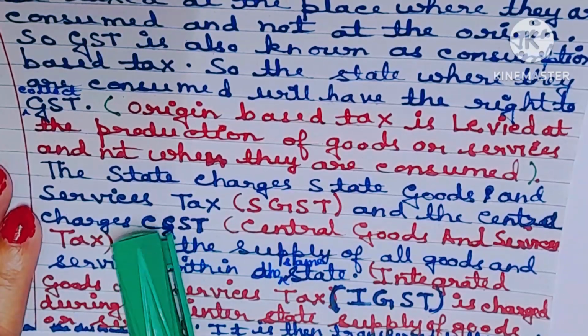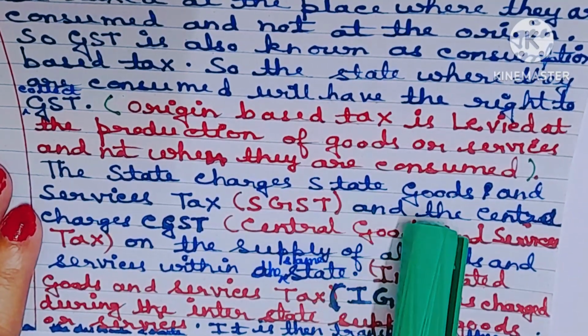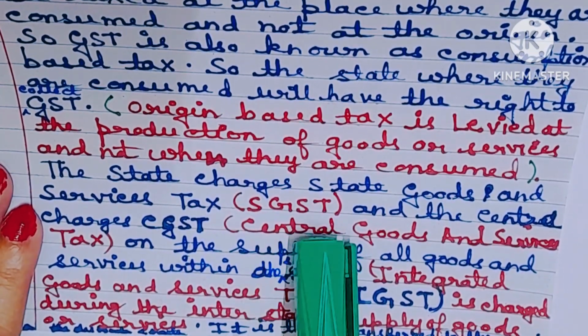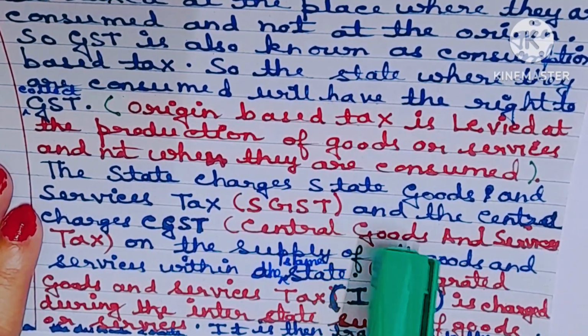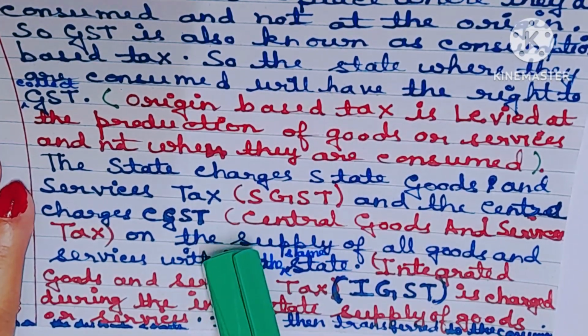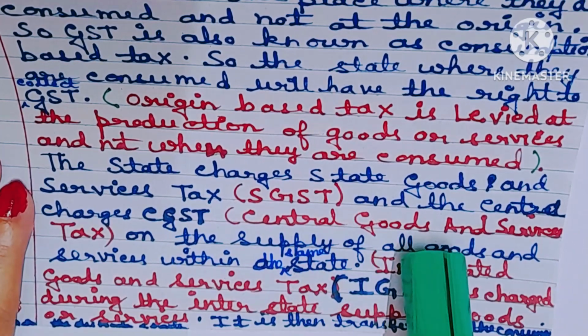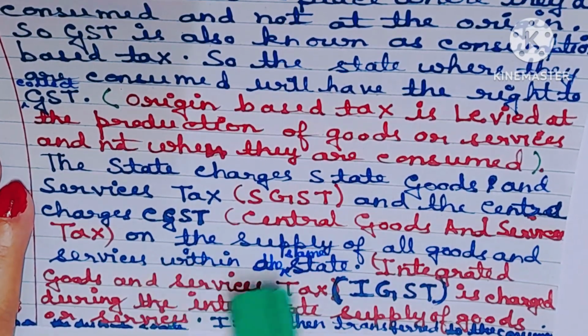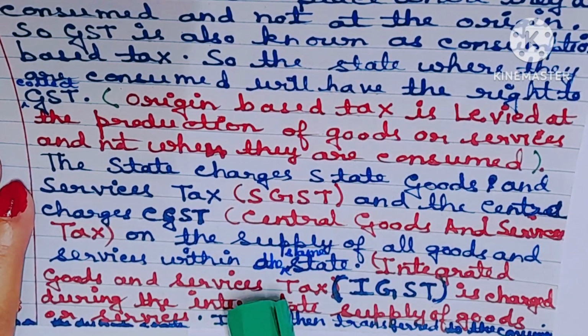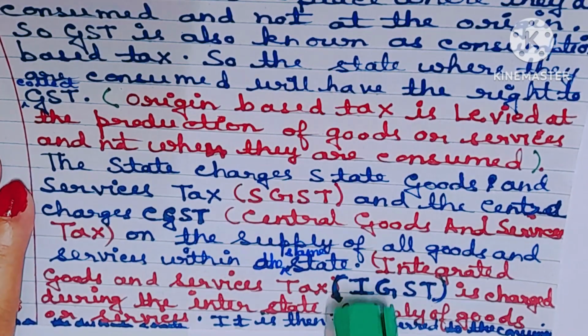Understood? The state charges state goods and services tax, that is SGST in short form, and the central charges CGST in short, that is central goods and services tax on the supply of all goods and services within the same state.